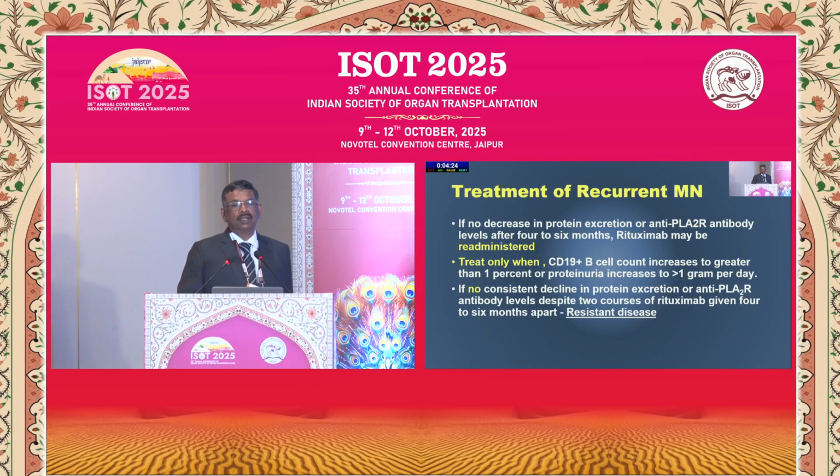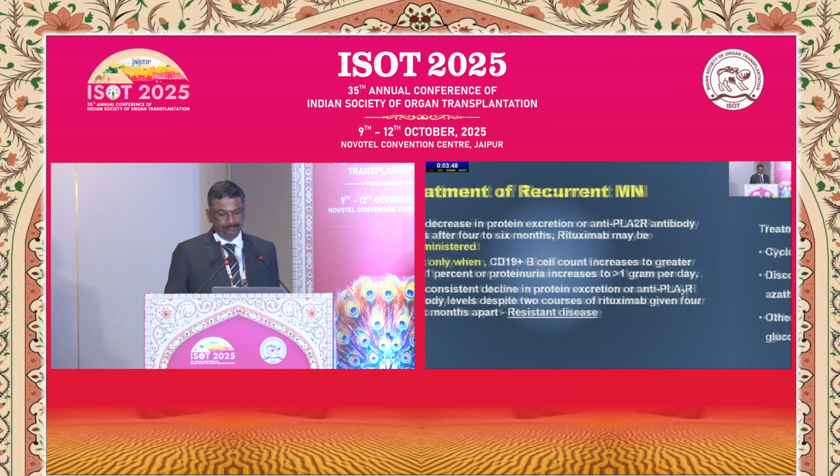But if the patient does not have a decrease in protein excretion or in the levels of anti-PLAR antibody after 4 to 6 months of rituximab therapy, then rituximab therapy can be given a second time. And the only thing to remember is that at that time the CD19 plus B cell count should increase to greater than 1% and proteinuria should be increased by more than 1 gram per day. Only then should we be giving rituximab in these patients. If the patient does not have any decline in protein excretion or in the levels of antibody, despite 2 courses of rituximab given 4 to 6 months apart, we label these patients as resistant disease.